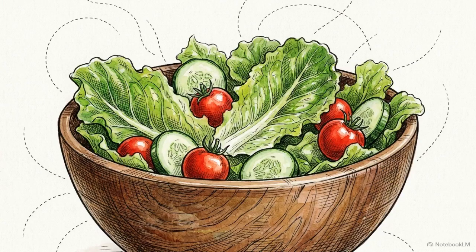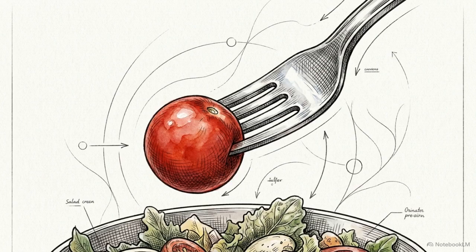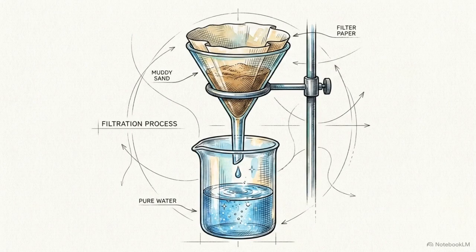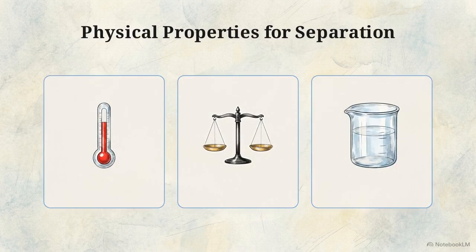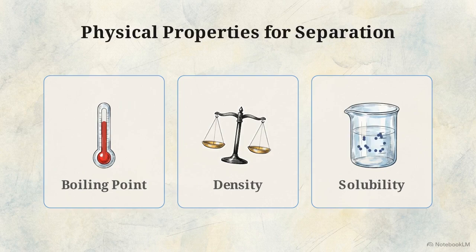Contrast that with a mixture, like a bowl of salad. The ingredients occupy the same space, but they never chemically bond. A tomato in a salad is still a tomato, retaining its own identity and properties. Because mixtures are held together by physical contact rather than chemical bonds, we can use physical methods to separate the ingredients and recover them. Chemists isolate pure substances by exploiting differences in their physical traits, such as their boiling points, densities, or how well they dissolve.